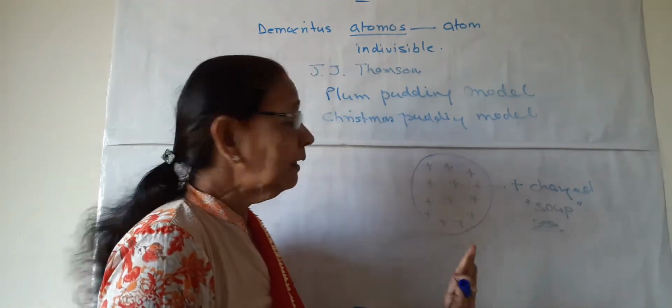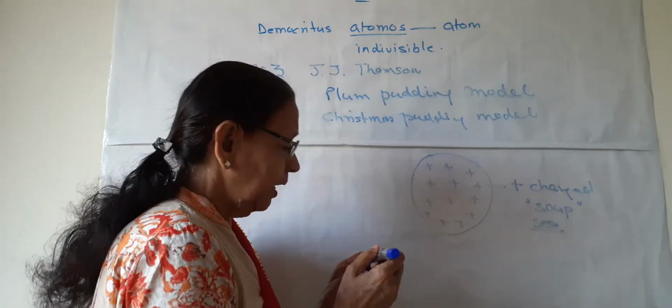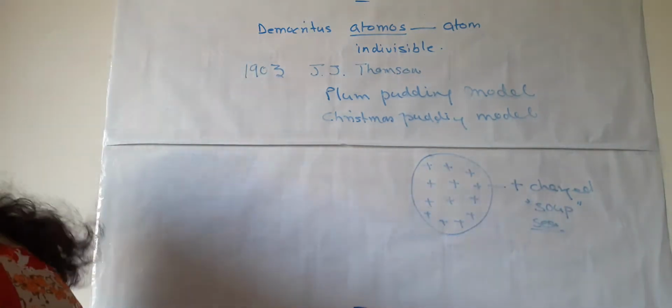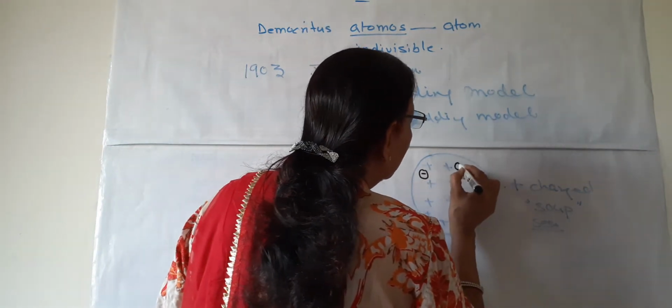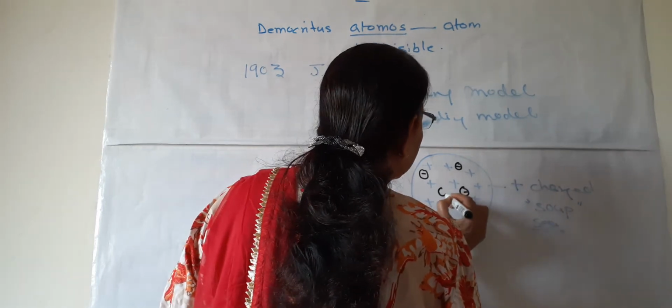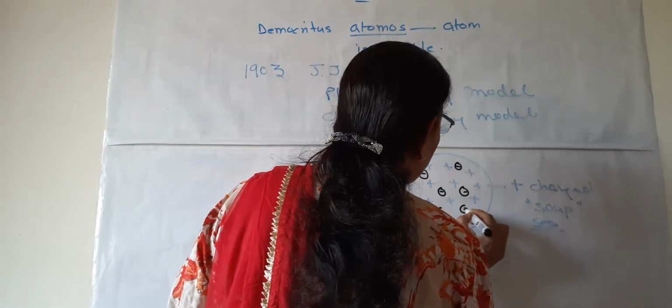So the whole thing is positively charged. And now the electrons, where are the electrons? These electrons are embedded in this positive soup.